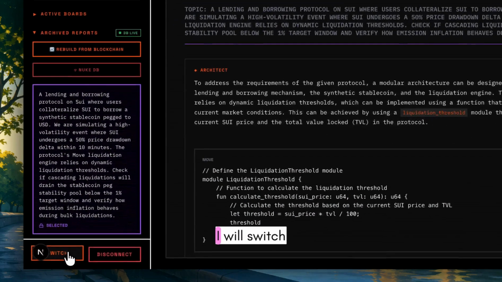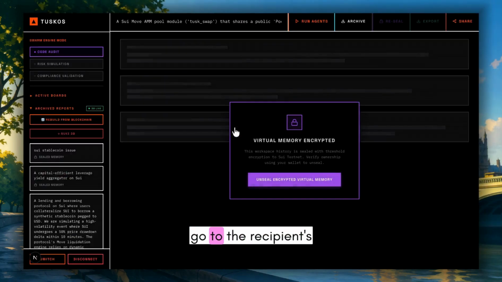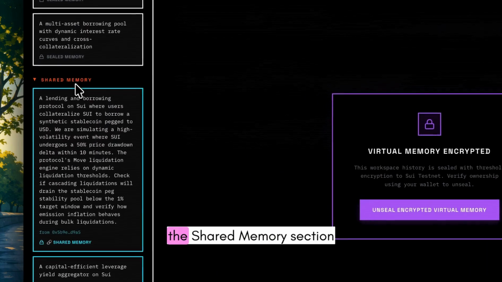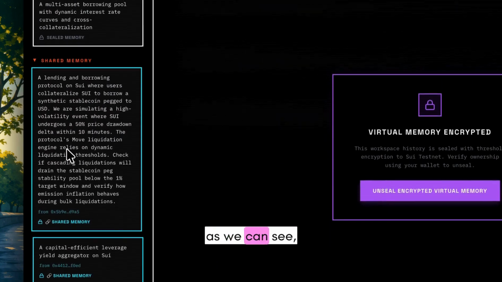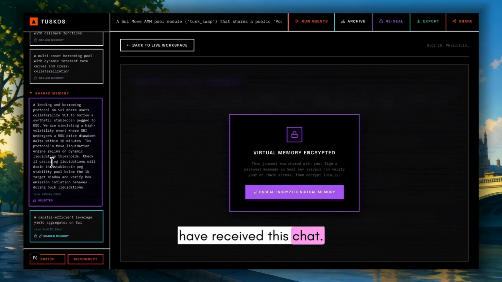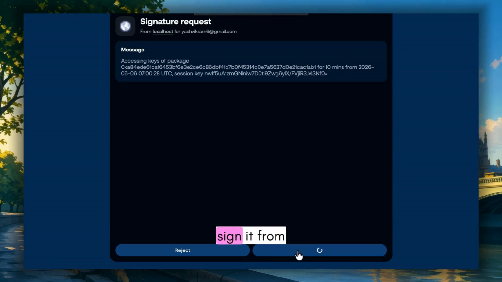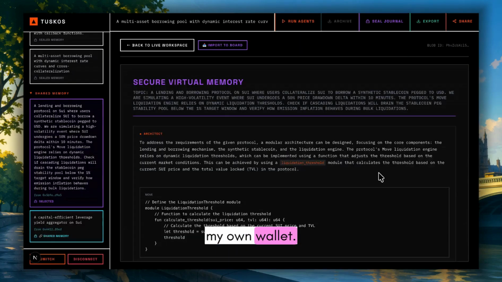Now, finally, I will switch my account and go to the recipient's account. I will go under the shared memory section and as we can see, I have received this chat. I will unseal the chat, sign it from my own wallet. As we can see, I finally entered the password in my wallet and I have unsealed the shared chat.